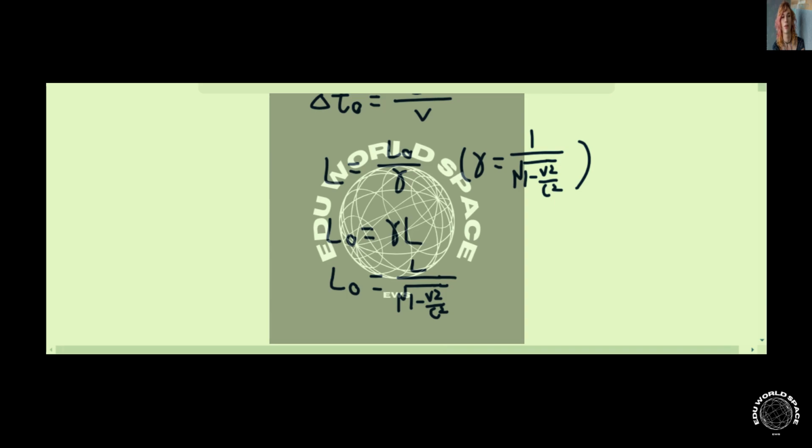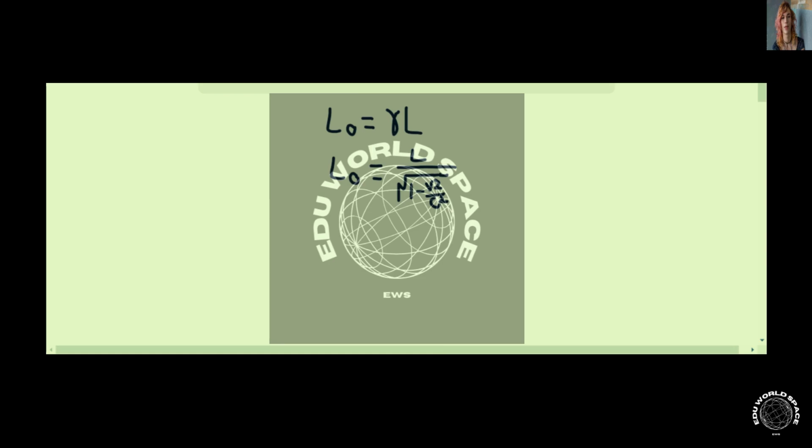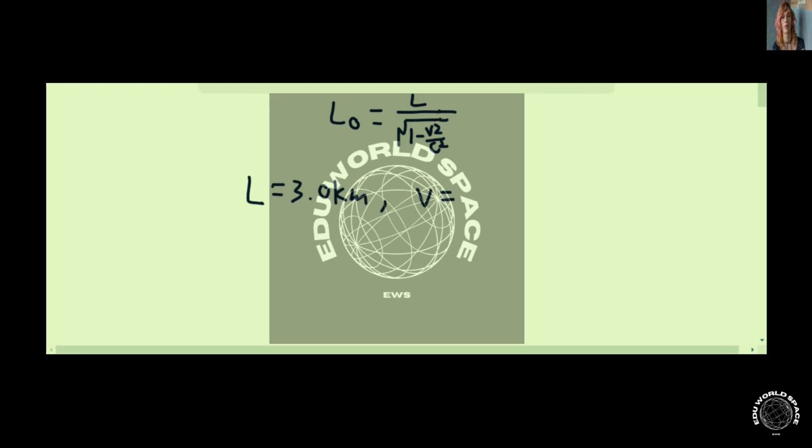L is the length that was observed by the observer from the ground, and L0 is the rest length between the towers. Gamma is the Lorentz factor, which is equal to 1 over square root of 1 minus v squared over c squared. And L0 is equal to gamma times L, which is equal to L over square root of 1 minus v squared over c squared. So we know that L is given as 3.0 kilometers.